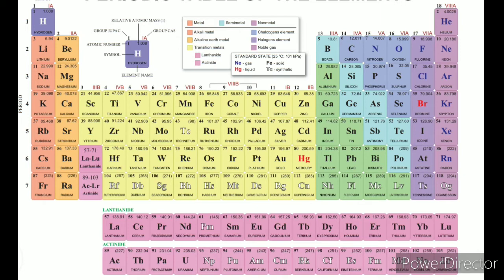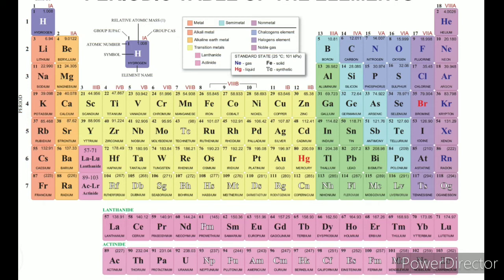The 13th group is called the boron group, since the first element in the 13th group is boron. The 14th is the carbon group elements. The 15th is the nitrogen group elements. The 16th is the oxygen group elements. The 17th is called the halogens: fluorine, chlorine, bromine, iodine are called halogens. They are in the gaseous state.